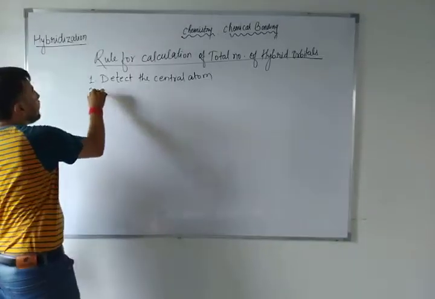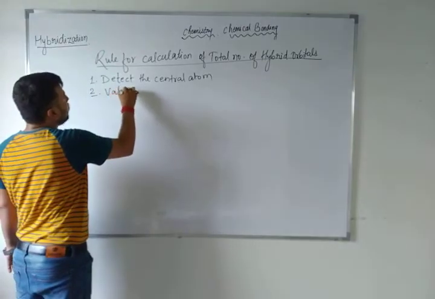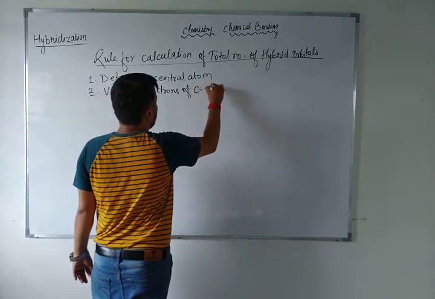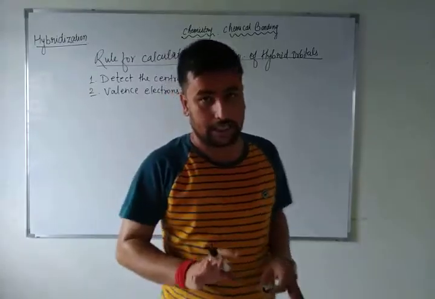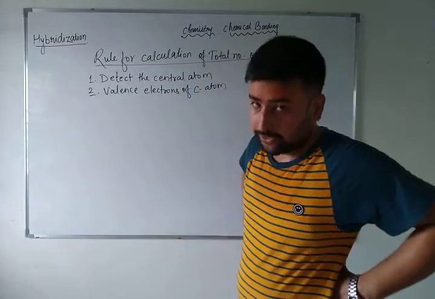Detect the central atom. After that, the valence electrons of the central atom. What are the total number of valence electrons of the central atom? Remember, in any compound you can easily detect which is the central atom. As in sulfuric acid, I have already detected that sulfur is the central atom.